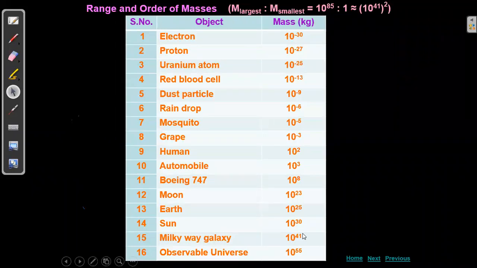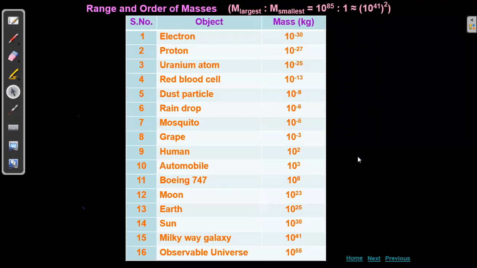Further, the observable universe is 10 to the power of 55 kg. This is how we measure mass and the range of masses in the universe.